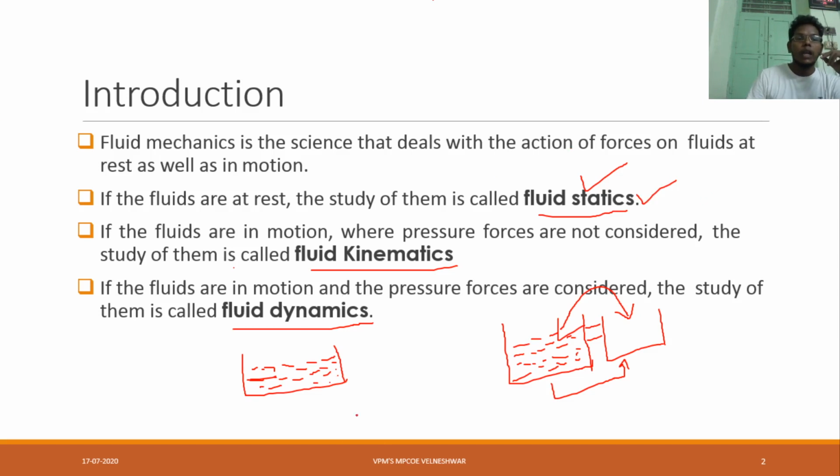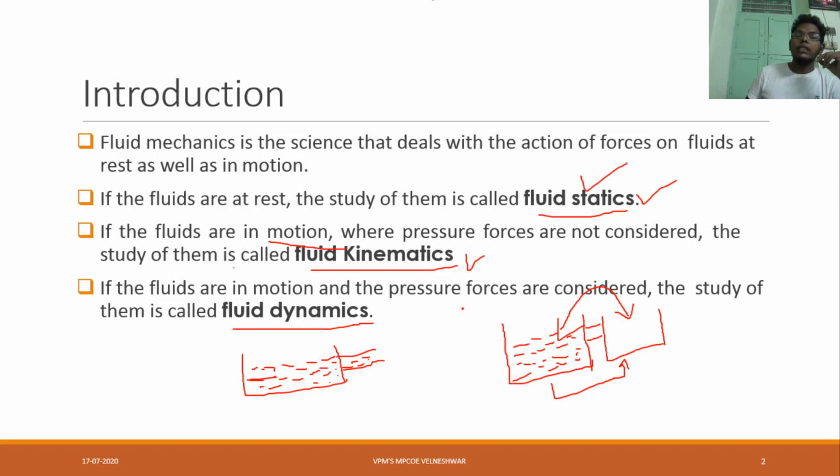Now coming to fluid kinematics. If fluids are in motion, motion means some movement, in this pipe, then it is called fluid kinematics. Here you should not consider pressure, we consider only movement.